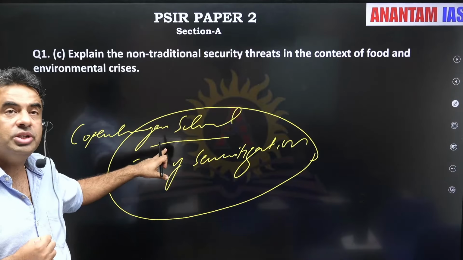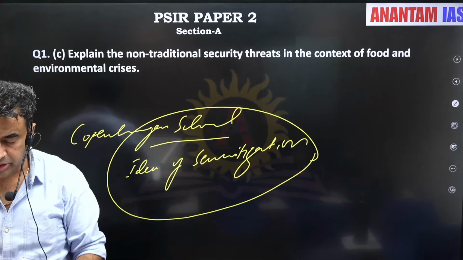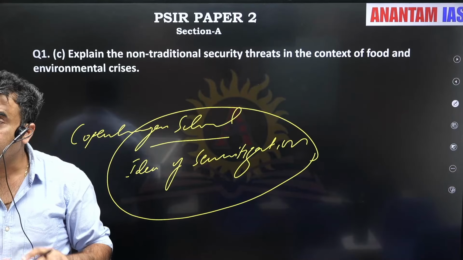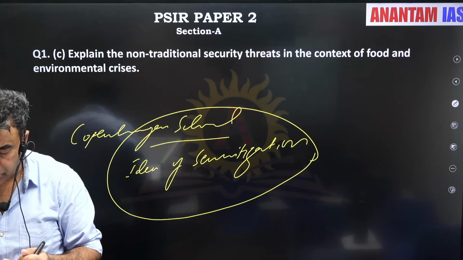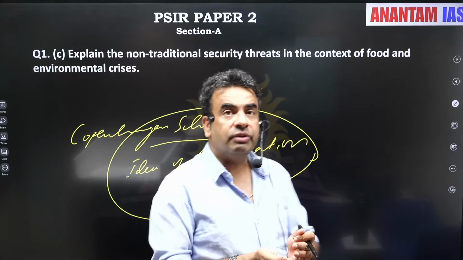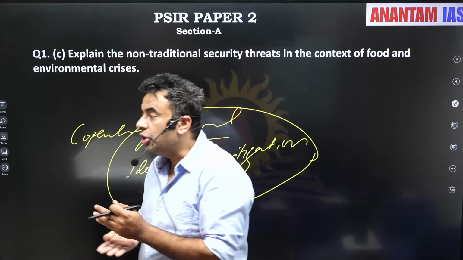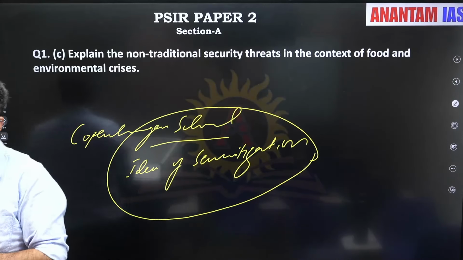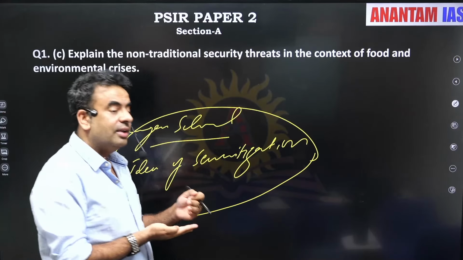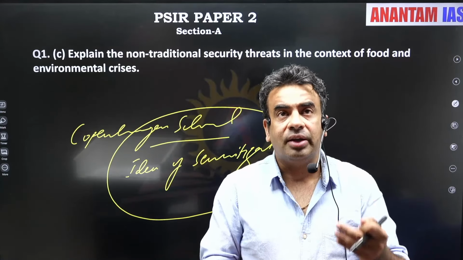So we need to mention the Copenhagen School. If you write this much, this will give completeness to your answer. You can mention the Paris Agreement, you can mention initiatives taken by the UN for food and environmental crisis, you can talk about UN agencies who are dealing with this, and then you can write states are not showing commitment, US coming out of the Paris Climate Accord.